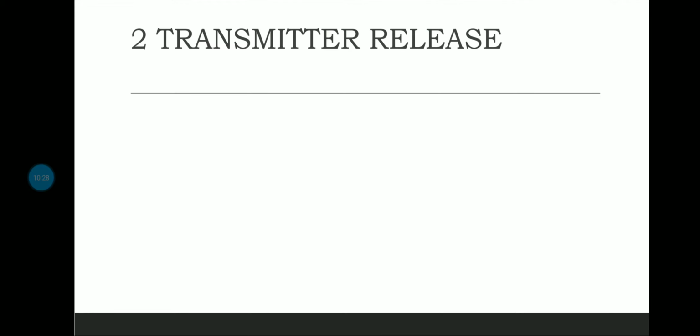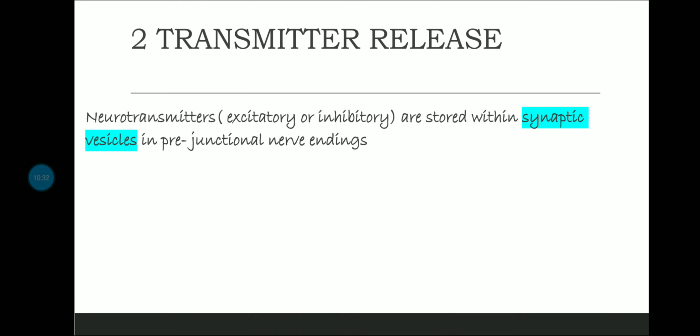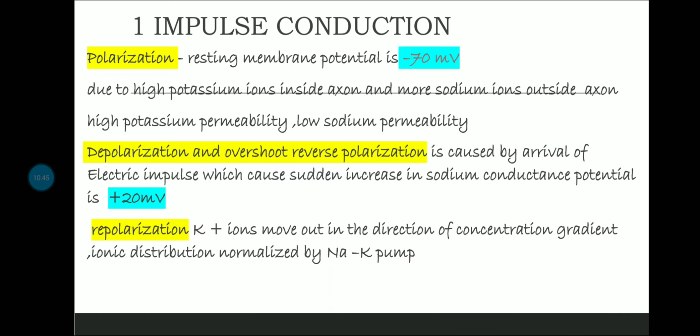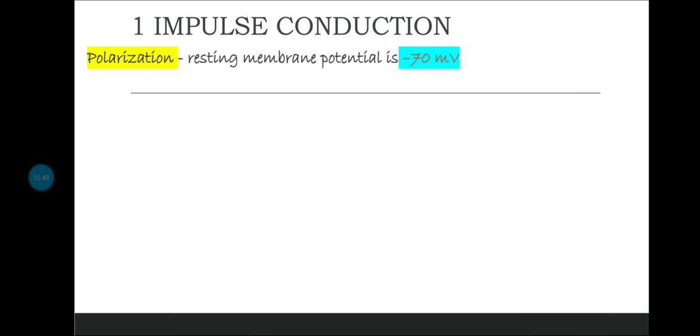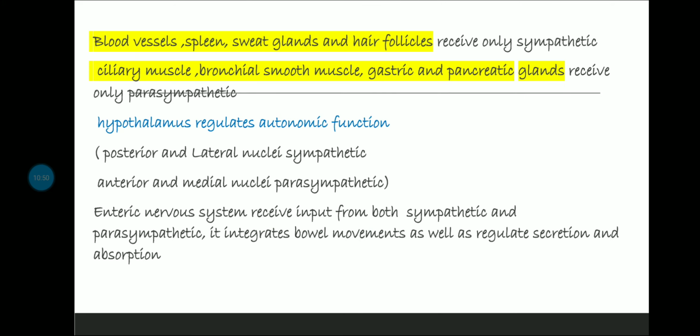Now the second one, okay, transmitter release. Now what happens here is neurotransmitters, they can either be excitatory or inhibitory, and they are stored within synaptic vesicles in pre-junctional nerve endings. We saw the diagram, right? This diagram.